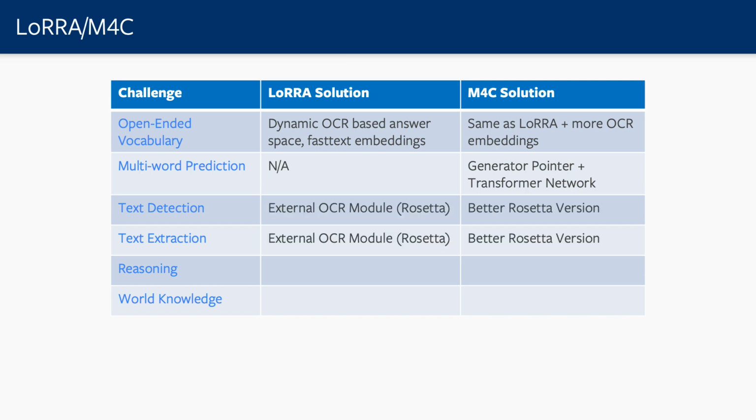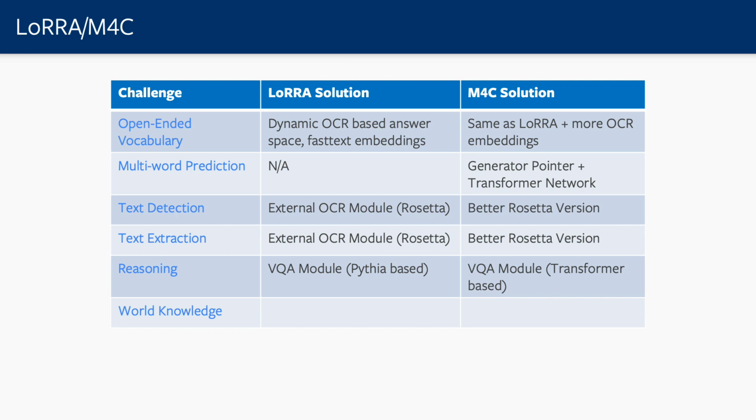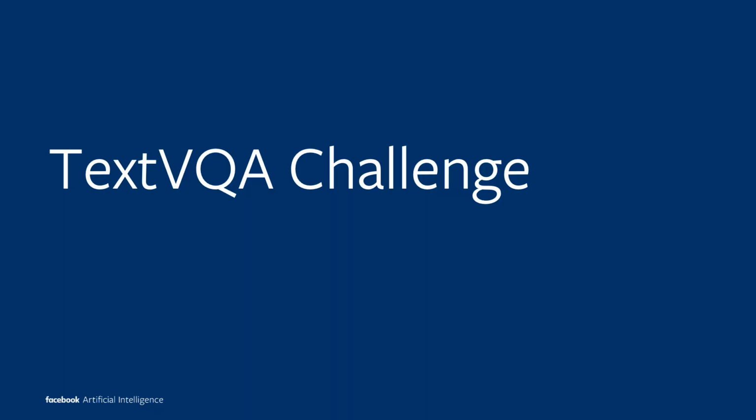For text detection, we still use the same Rosetta model from Facebook AI Research, but we have a better version in M4C. Reasoning is the same as in the VQA model, but in LoRRA it's Pythia based, while the VQA model in M4C is a transformer. For world knowledge, we rely on the priors of the data.